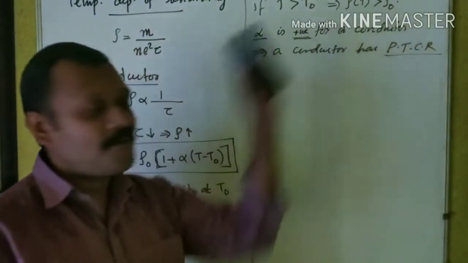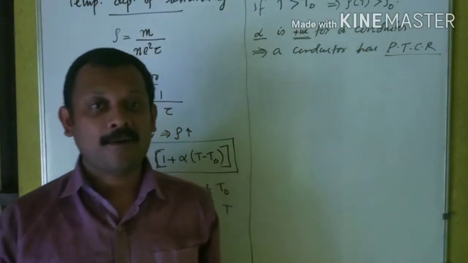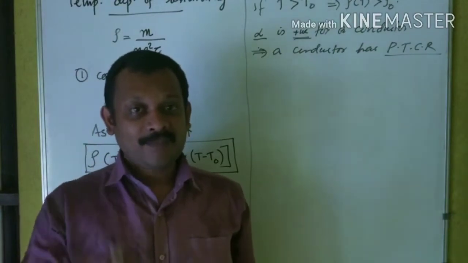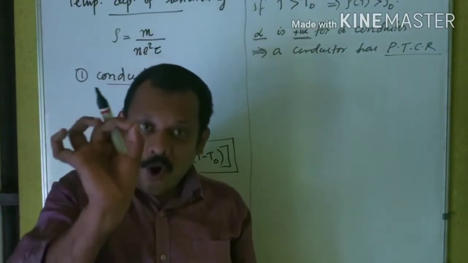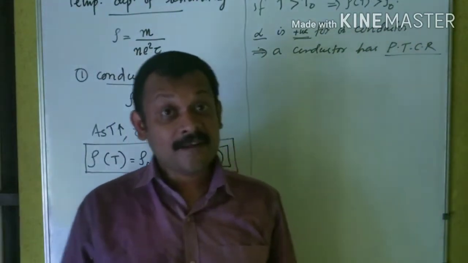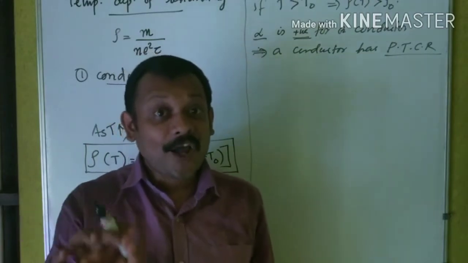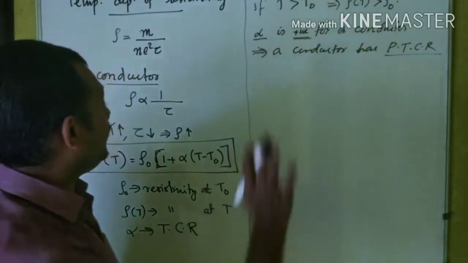What is the full form of PTCR? Positive temperature coefficient of resistivity. That is what I can say for a conductor.